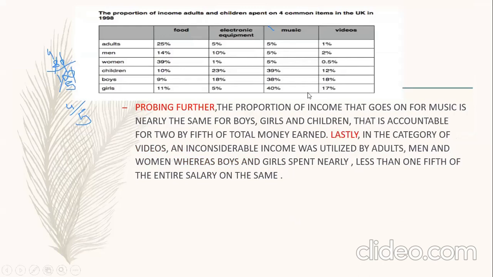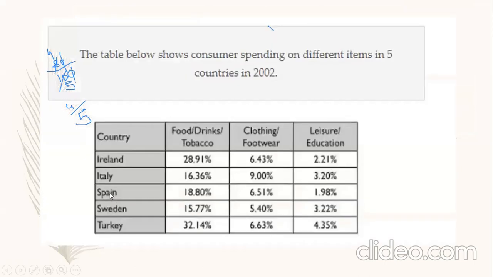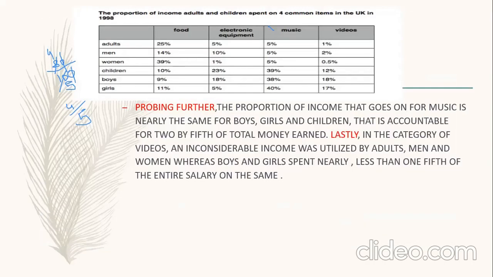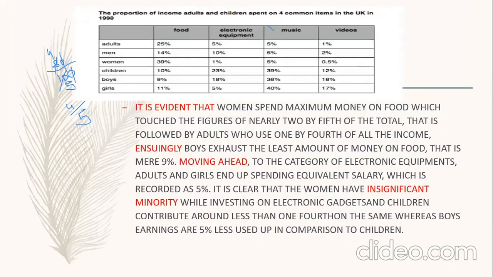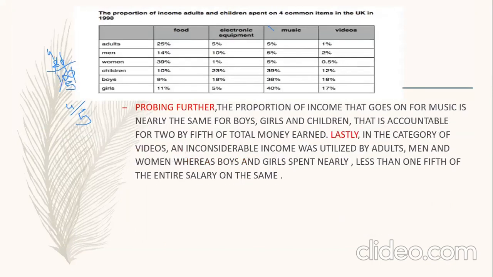And this is the second paragraph. This was some other task. You can leave this one, and that's the end. This is the introductory paragraph along with the overall. This is BP1. This is BP2.